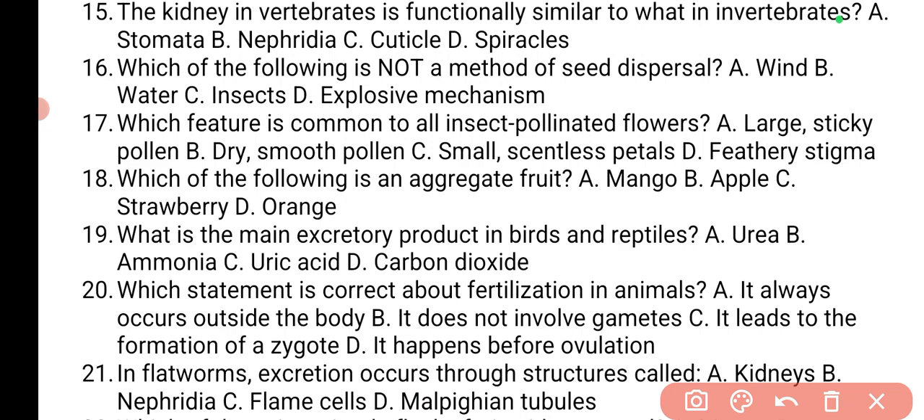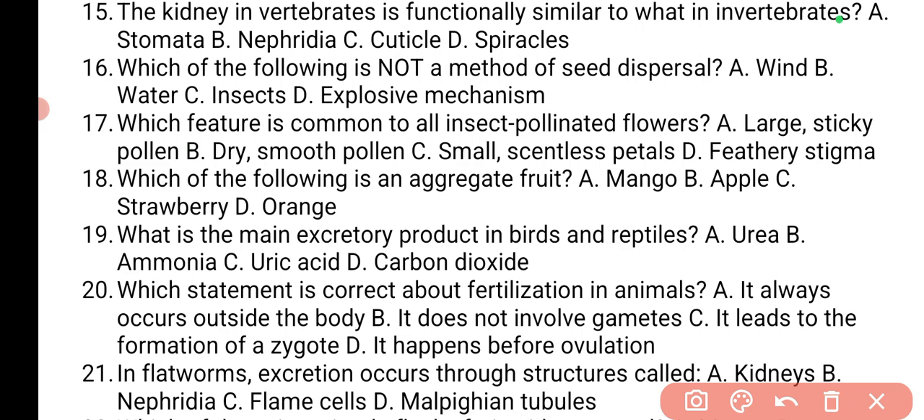The next one is, which of the following is an aggregate fruit? Which of these is an aggregate fruit? The answer is going to be the strawberry. Strawberry is not a berry. A berry is a type of simple fruit. But unfortunately, some of those fruits we call berries are actually not berries. So in this case, the answer is strawberry, because strawberry is actually an aggregate fruit, not a simple fruit. Strawberry is aggregate.